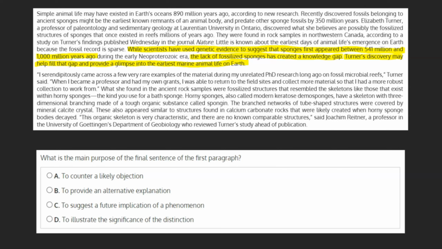Because the previous sentence discusses a knowledge gap, and the final sentence says that Turner's discovery may help fill that gap, it seems that our answer is C, to suggest a future implication of a phenomenon, with the phenomenon in question being Turner's study and the implication being filling the knowledge gap. To be on the safe side, let's take a quick look at our other options.